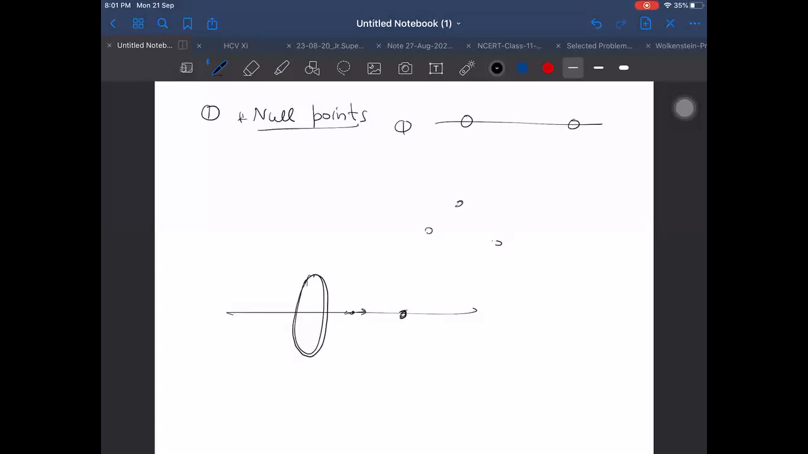Wherever the field is becoming 0, sometimes we are interested in knowing the exact location of those points. So we want to find out null points, and not only that, we want to plot a graph of field as a function of distance in all these cases. How to plot the E versus R graph when multiple masses are kept, when M1 and M2 are there, when M1, M2 and M3 are there, or when one ring and one mass is there. These things I would like to discuss.